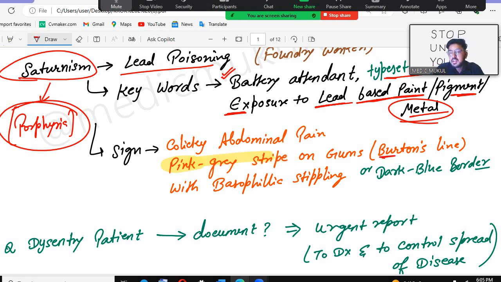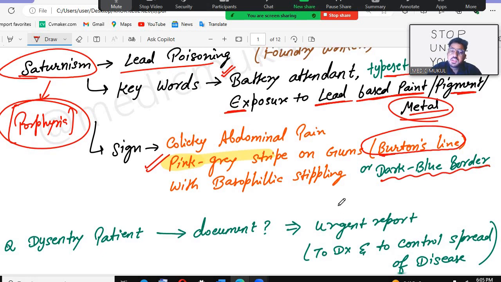Remember, sometimes they will give you directly Burton's line, or sometimes they will give you the characteristics of Burton's line, that is the pink gray stripe on the gums. But if the pink gray stripe is not in the question, they will give you dark blue border. Remember, that is also the same thing. Along with that, there is a very important sign we will see in saturninism: basophilic stippling will be seen.